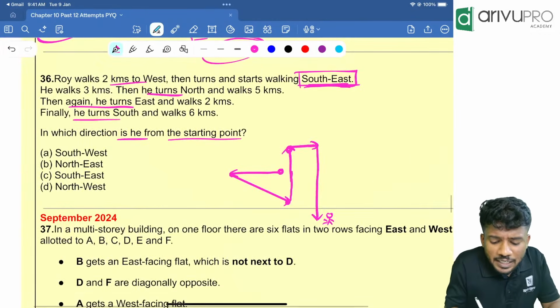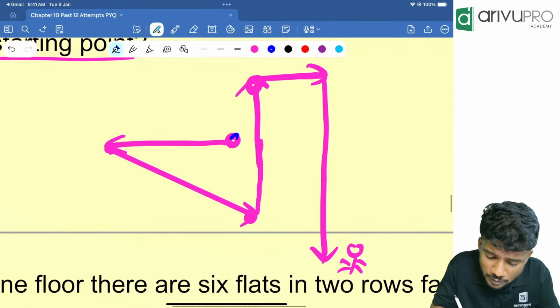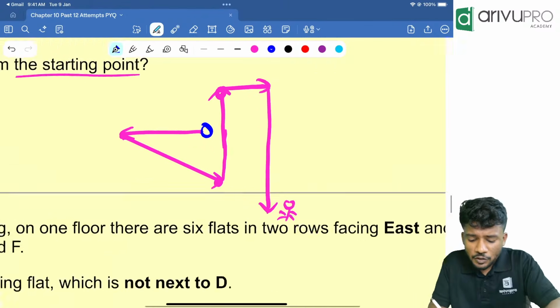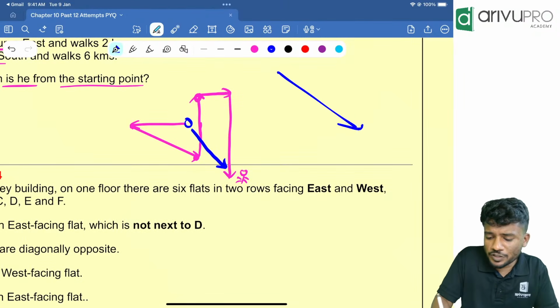Yes. Then in which direction is he from the starting point? People, which was our starting point? This one was our starting point, correct? So with respect to the starting point, which direction is he now? This is which direction?